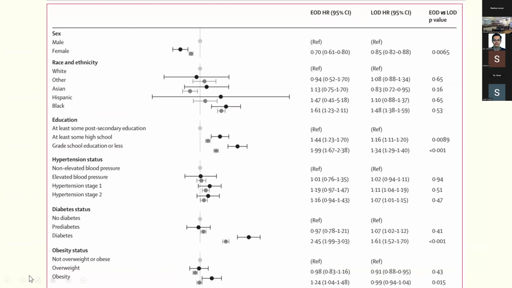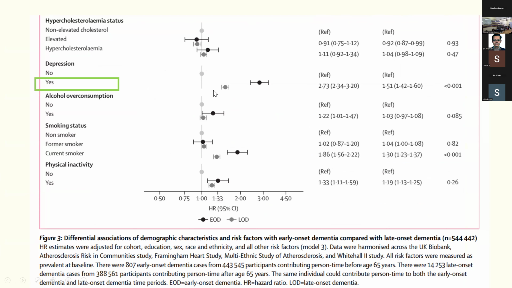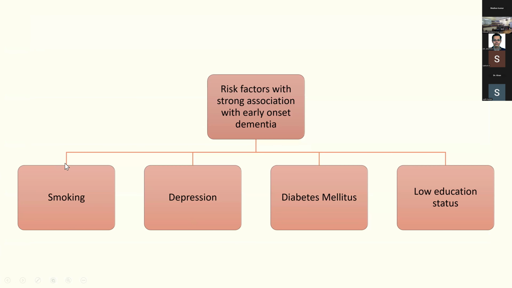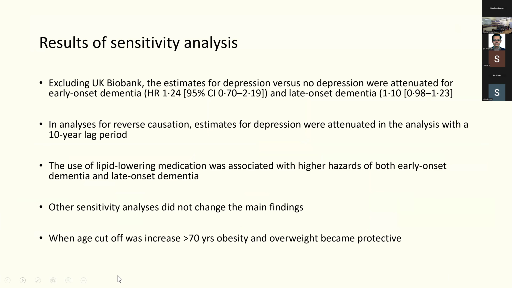So this is the same thing where they have put it in a picture format. So female is protective, and grade school education or less is harmful. And having diabetes also has a higher association with early onset dementia, and depression, as well as being a current smoker. So in summary, the risk factors with the strongest association with early onset dementia were smoking, depression, diabetes, and low education status. They had done the sensitivity analysis.